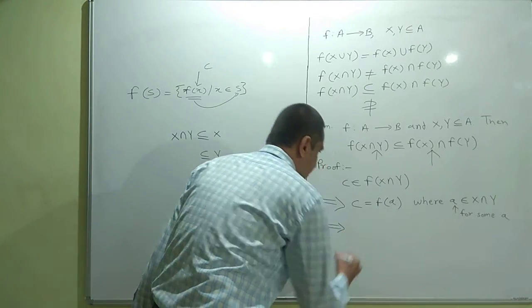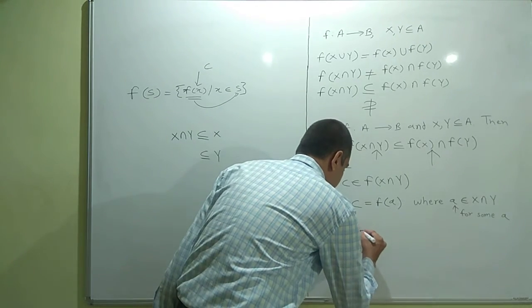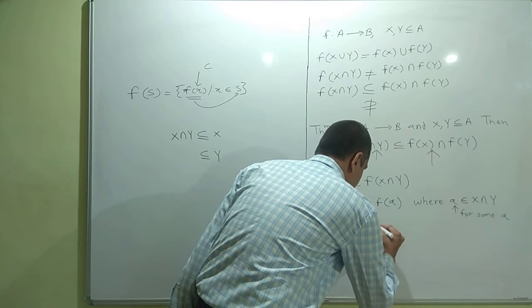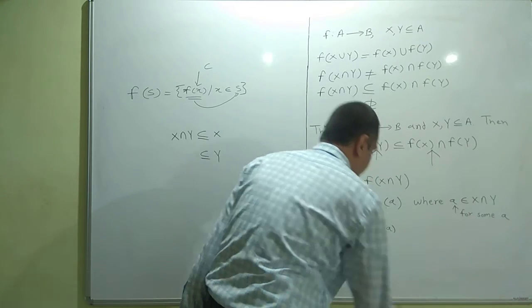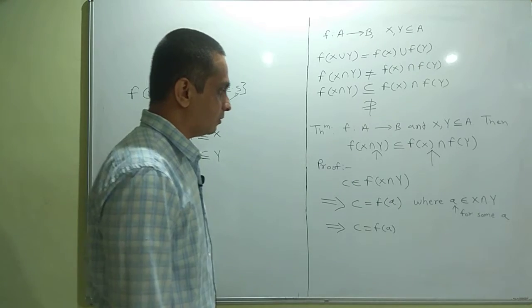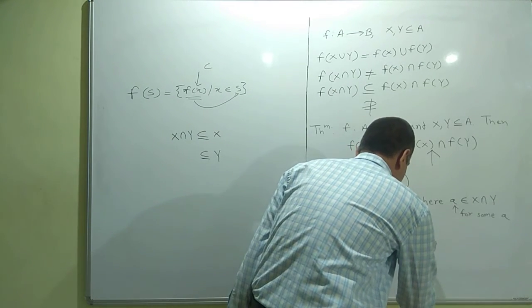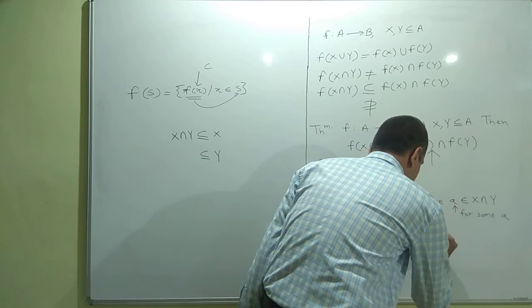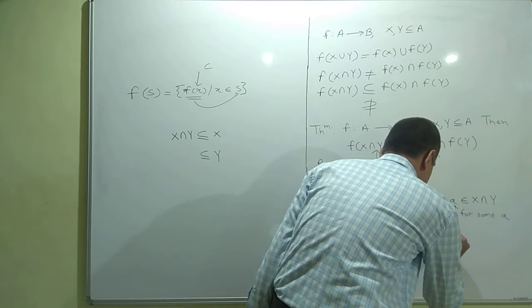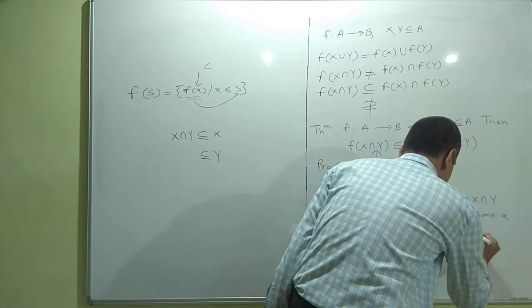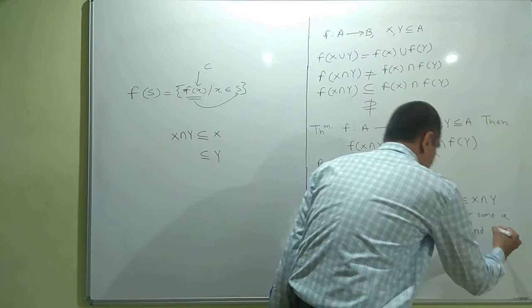This implies c is equal to f of a, where by definition of intersection of two sets, what we can say? a belongs to x and a belongs to y.